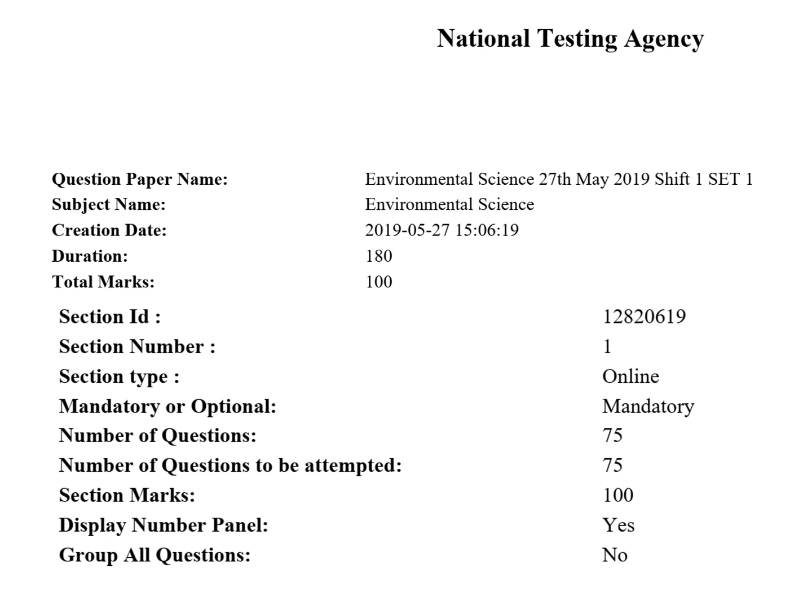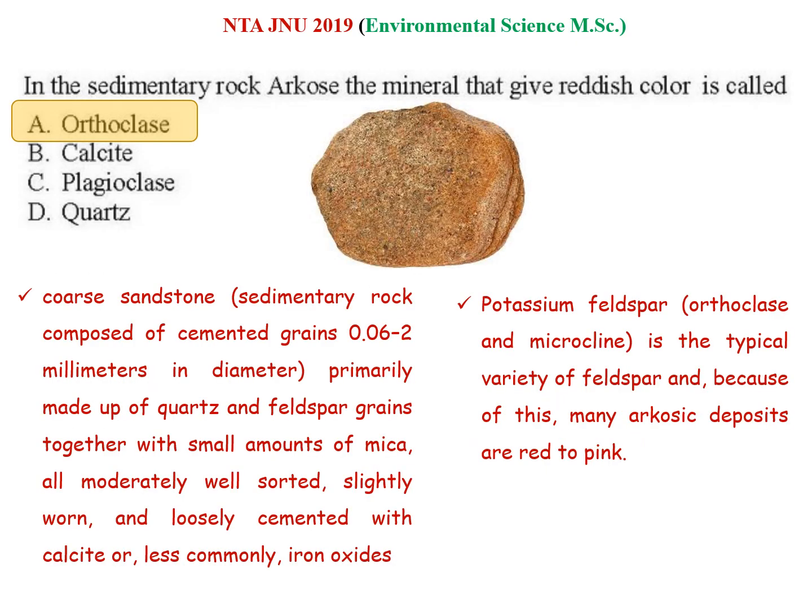In this type of paper you will get 75 questions. Out of 75 questions, 50 questions will be of 1 mark and 25 questions will be of 2 marks. So let us discuss some questions. The question asks,